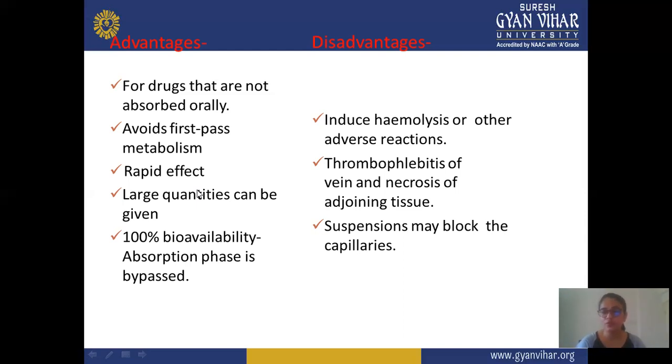So these are some problems during intravenous use. Otherwise, this route is very good and shows 100% bioavailability, and you can also give a larger amount of drug by this route. The only limitation is that the drug may block your capillaries or cause hemolysis of the vein or other problems.